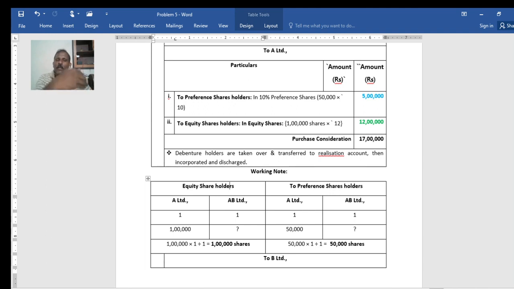Remember again, it is only the payment made or payable to the shareholders, both preference and equity. You are not supposed to include debentures there. Debentures are taken over; if the question of preparing realization comes, it has to be transferred to realization, then incorporated in the books of the transferee company, AB Limited, in entry number 3, where the new debentures are taken. In this working note, equity shareholders of A Limited will get 1 share for 1 share, so 1 lakh shares of 10 rupees at 12. In case of preference shares, 1 for 1, 50,000 will get 50,000.